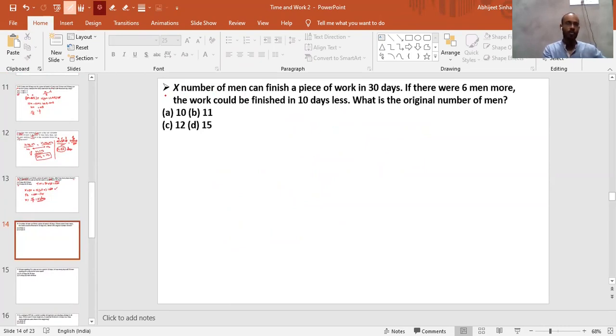And here the question is that X number of men can finish a work in 30 days. So again, the total work we will calculate in a similar manner. If there were 6 men more, that means X plus 6, the work would be finished in 10 days less. That means previously 30, and in the next condition it will take 20 days only. What is the original number of men? That means we need to calculate the value of X. Come on, tell me. Did the answer come so quickly?